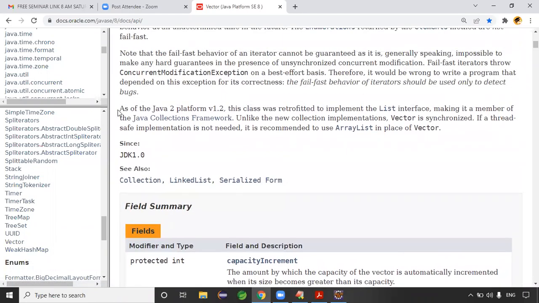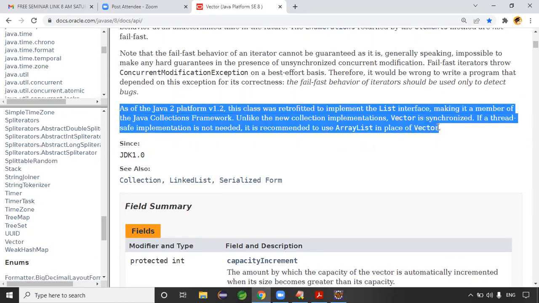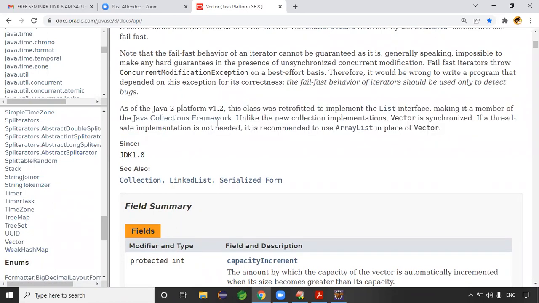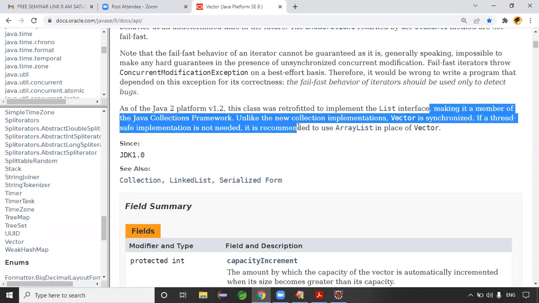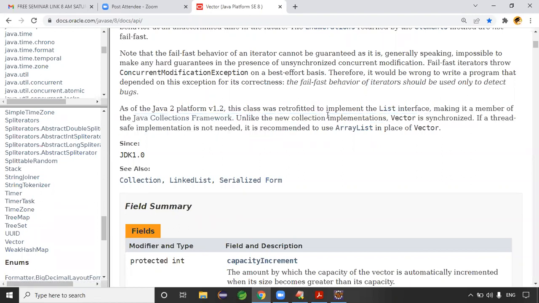See, read this message, Alok. Read this message. Alok, can you hear me? Read Yes, this sir, message. yes, correct. Array read From which line? As of Java 2 Hmm. platform, only version 1.2, this class was retrofitted to implement a list interface, making it as a member of Java collection framework. Basically, this was introduced to the Java collection framework.